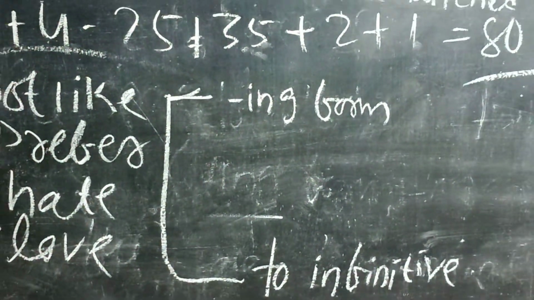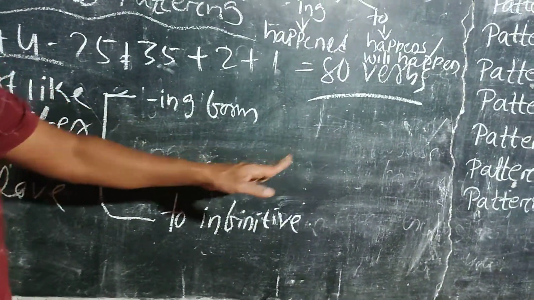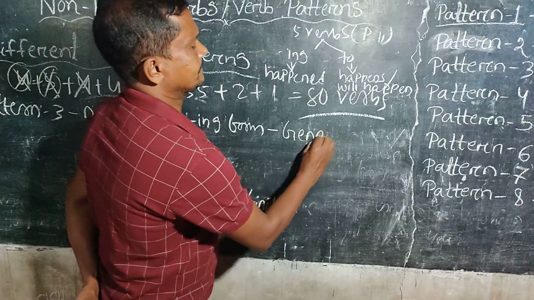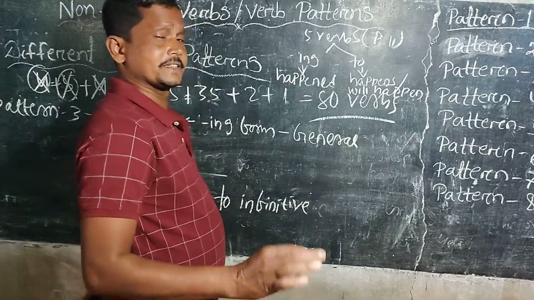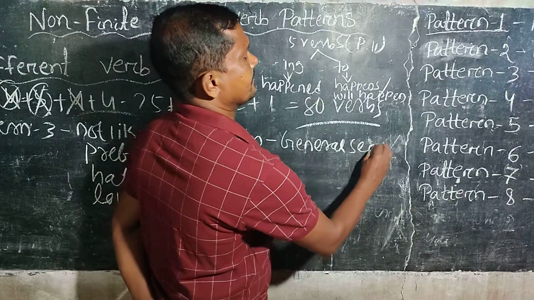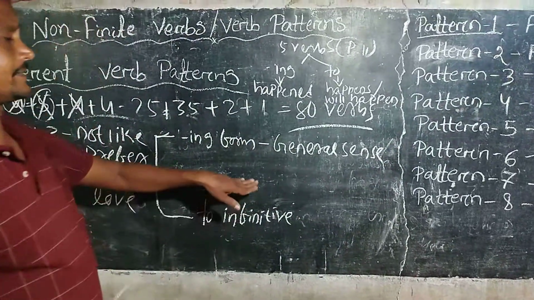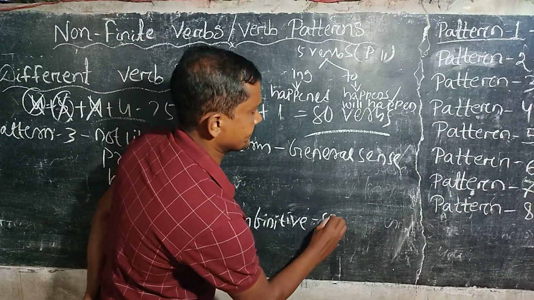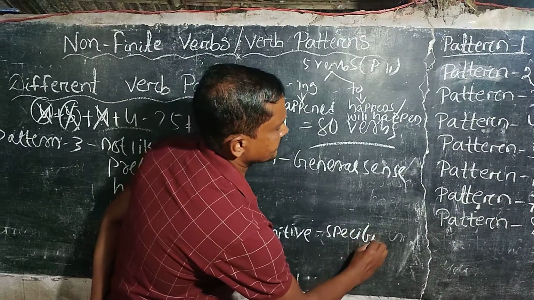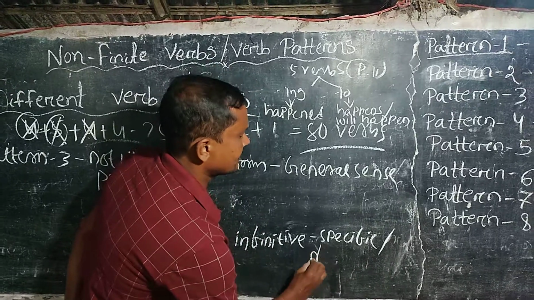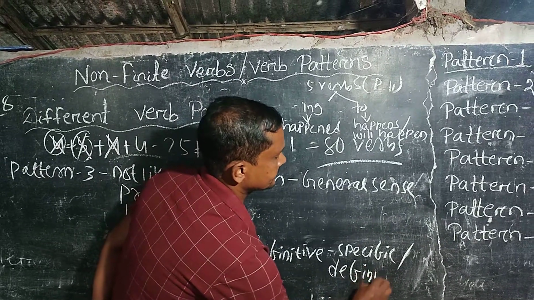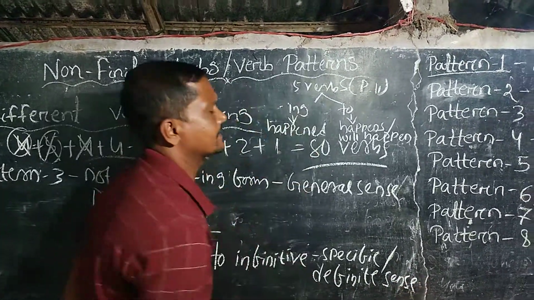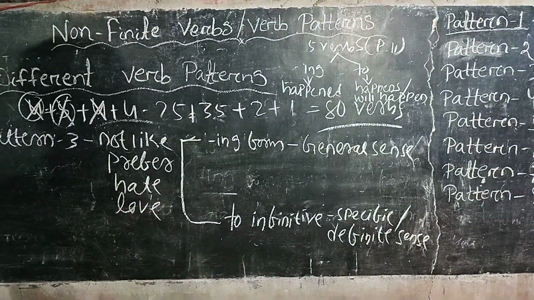In which regards? Just like now we can see, if they refer to something general or general sense, they take ing form. For specific or definite purpose, for specific or definite purpose or sense, they take to infinitive.